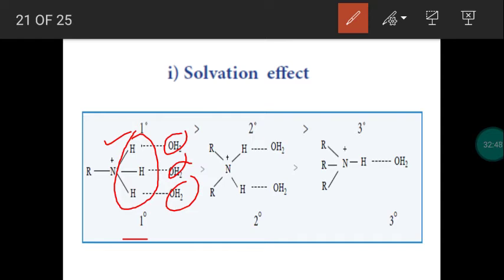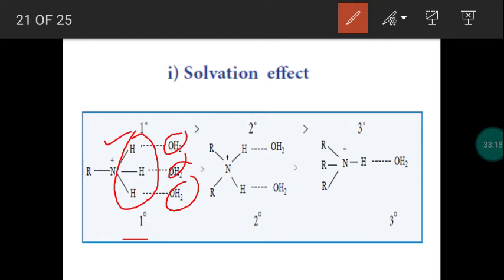Due to solvation effect, primary amine may have more basic strength than the secondary. Comparing tertiary, secondary may have more basic strength. So based on solvation effect, it depends on how many water molecules surround the ion. The primary ammonium ion is surrounded by more water molecules, so more solvation effect, more stability, so more basic strength for primary amine. This is the next expectation.